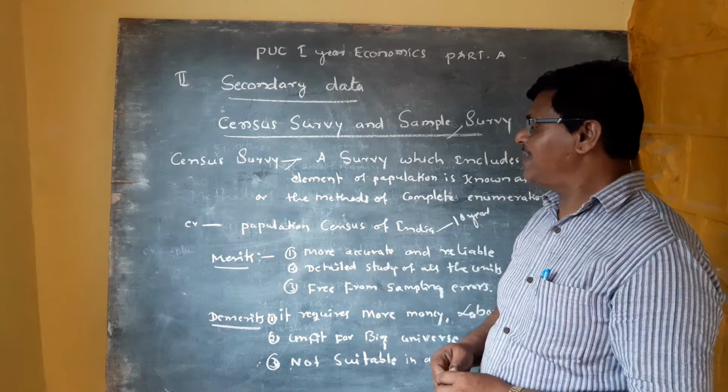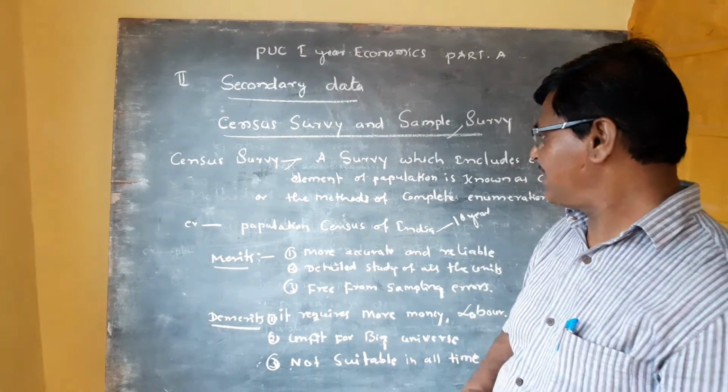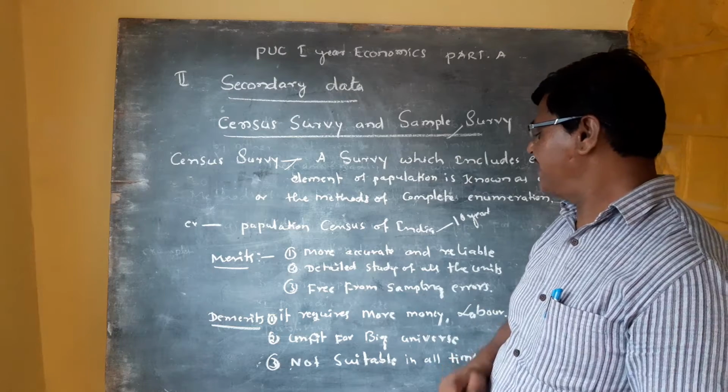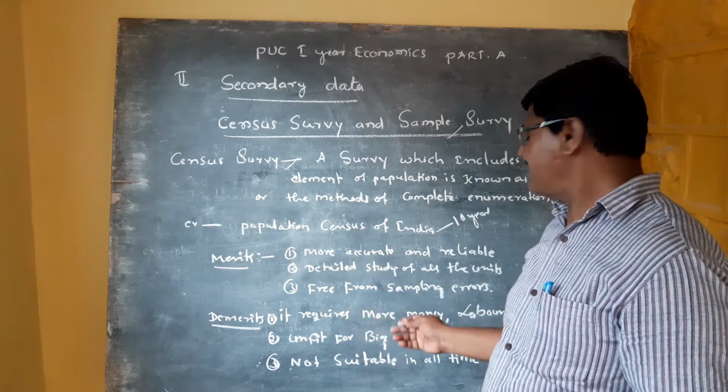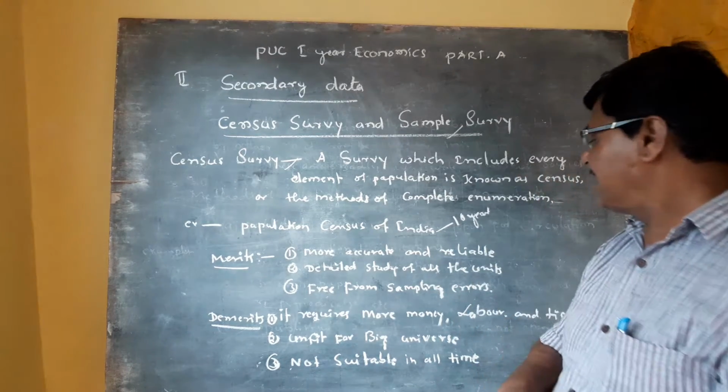And it also has demerits. What are the demerits of the census survey? One is it requires more money, more labor and more time.